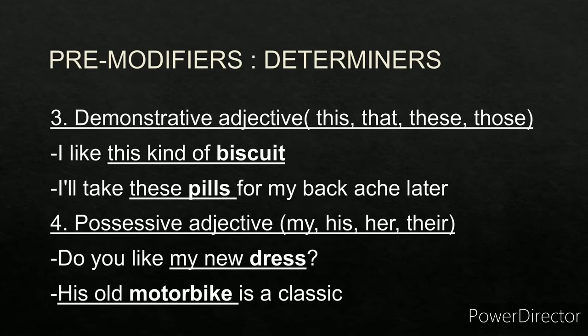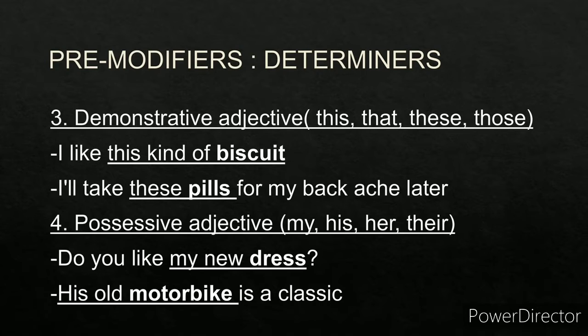Now third type of determiner is the demonstrative adjective. Now what is a demonstrative adjective? Demonstrative adjective means this, that, these and those. For example, I like this kind of biscuit. So this is the determiner, that is the demonstrative adjective, and biscuit is the noun. So this kind of biscuit is the noun phrase. Next example, I will take this pills for my backache later. This is the demonstrative adjective, that is a determiner. Pills is the noun, so this pills becomes the noun phrase.